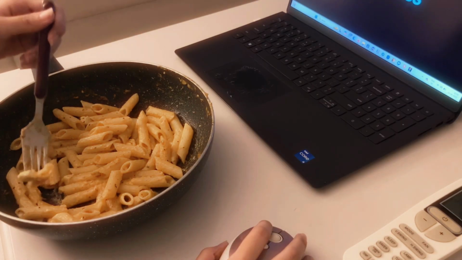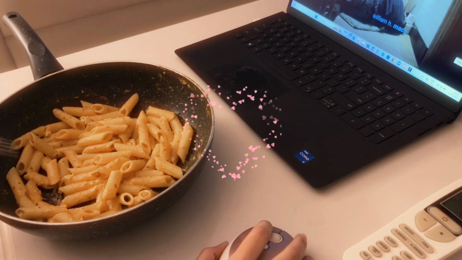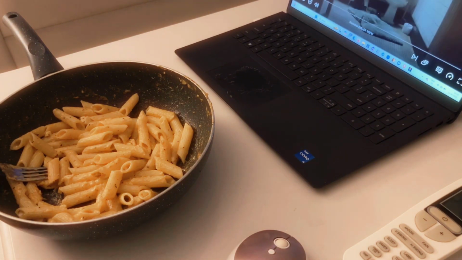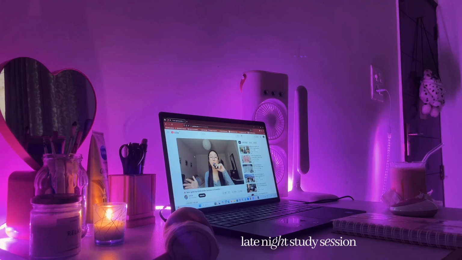I'm not kidding when I say I am in love with this tool, and I'm also kind of mad that it didn't exist during my college years, because it would have made studying so much fun and so much more easy.